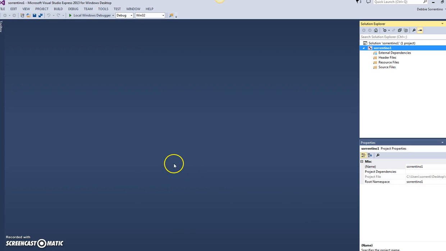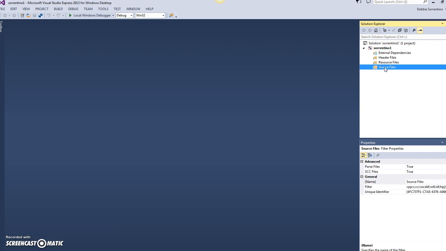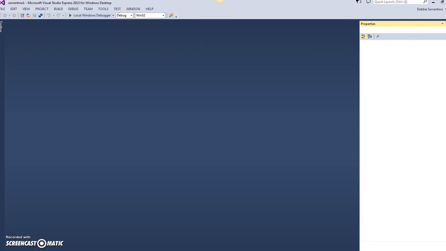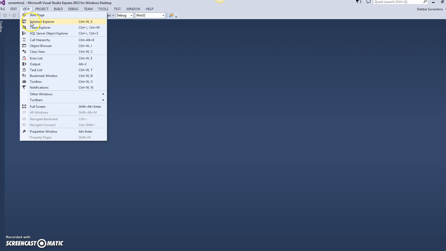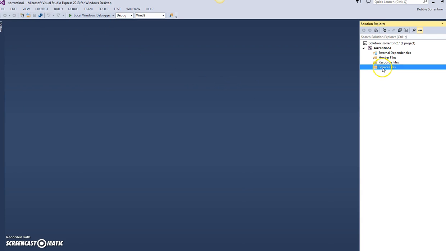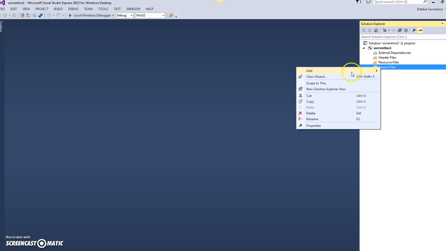So this is just the project, but whenever we have a project, there needs to be a source file or C++ source code in it. And to do that, you need to come over here to the Solution Explorer. This is where you'll see the name of your project, in this case Sorrentino 1, and this is where you'll add your source files. If your Solution Explorer ever disappears, you can just do View, Solution Explorer to get it back. You need to right-click on the source files and choose Add New Item.